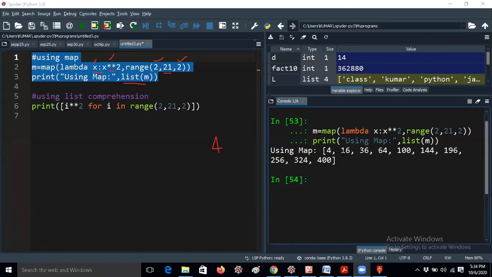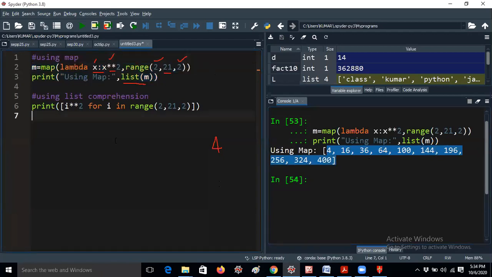So using map here it is giving 4, 16, 36, up to 20 squares. Only even number squares are computed here. Now the same program can be done using list comprehension also. So this is the logic.